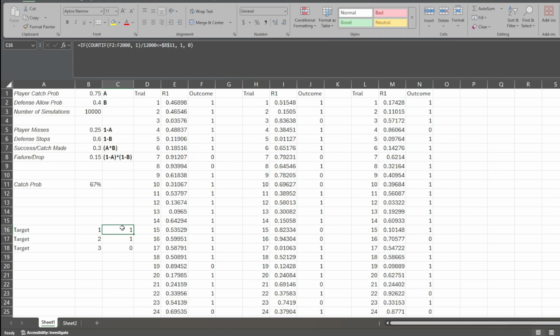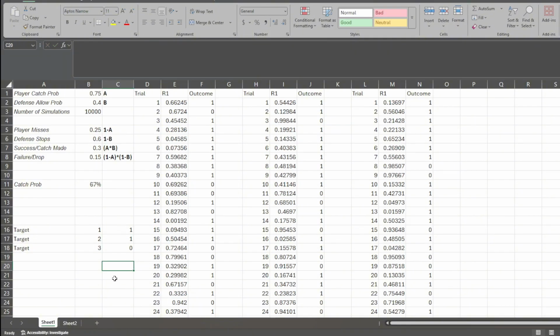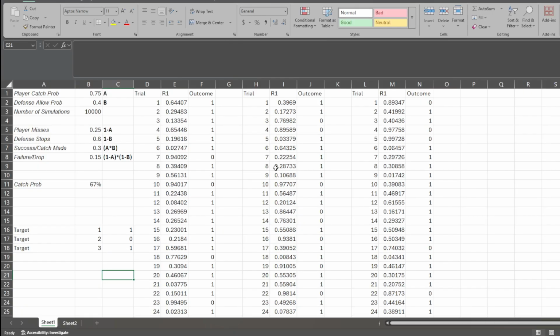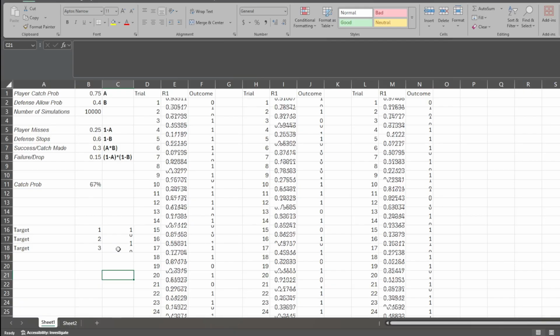There we go. So now, the first target, they made the catch. The second target, they made the catch. The third target, they failed. So you can go ahead and run this information again and again and again. So ways that you can do that, you can click into a cell, hit enter, and it recalculates the formula. You can click the delete button, and it'll run through this way, right? And you can see these numbers are flipping around, but for a majority of them, it's going to 2.